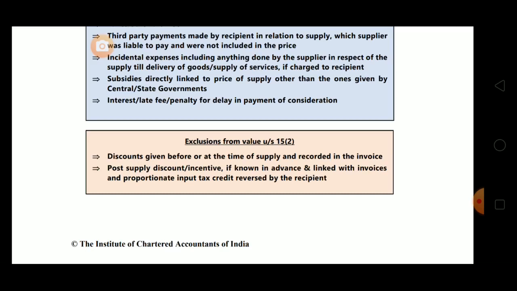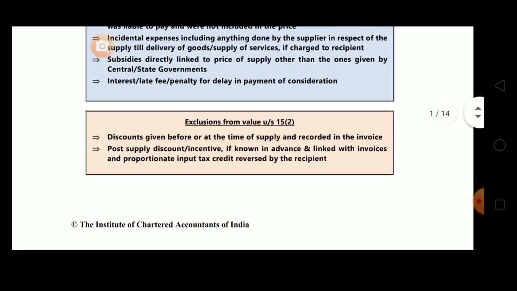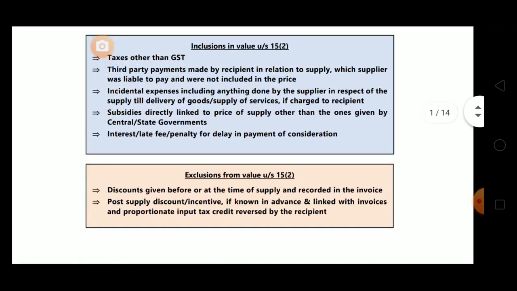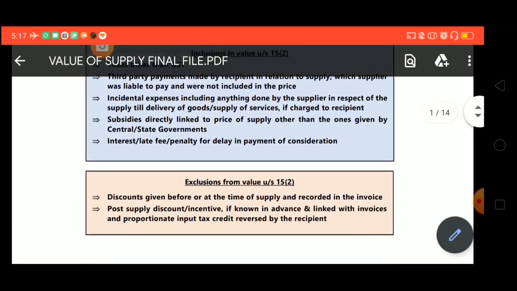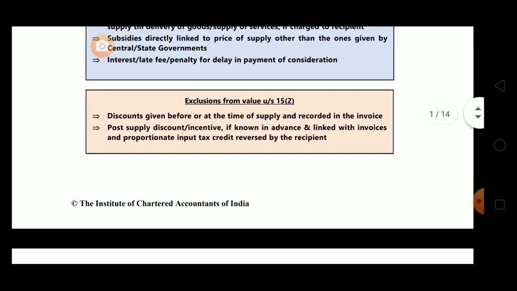If any late charges or interest, or penalty for delay in payment, are there, then that will also be added in the TV. These are all the inclusions. Now let's see the exclusions. Exclusions from value under section 15(2).